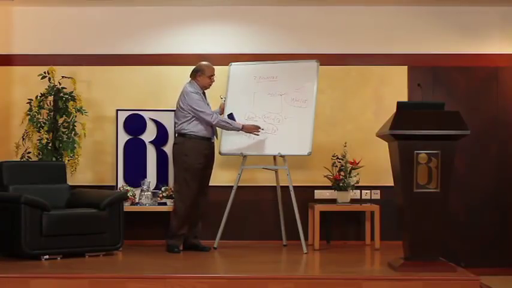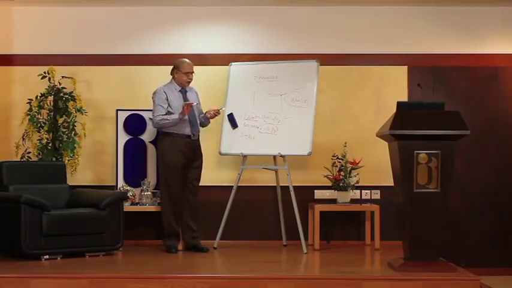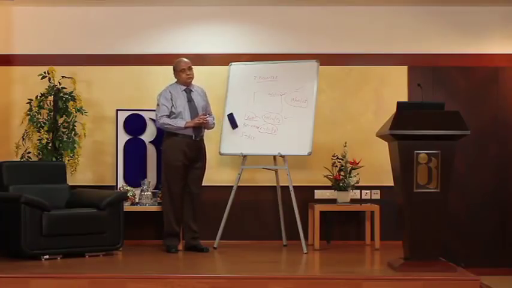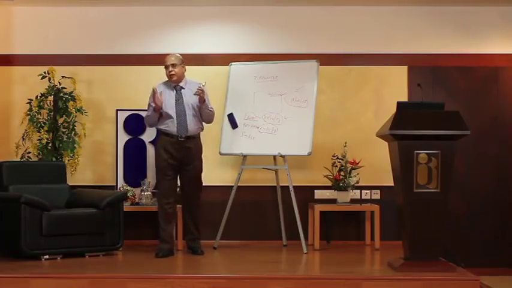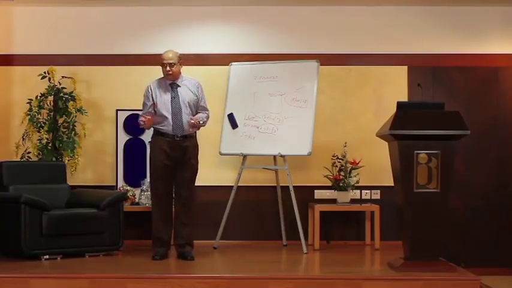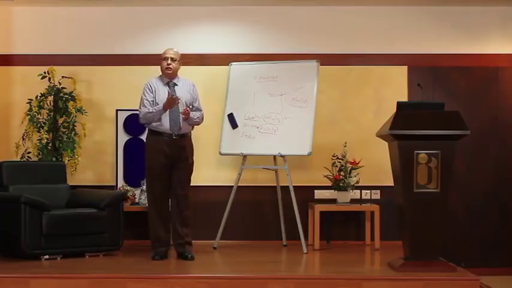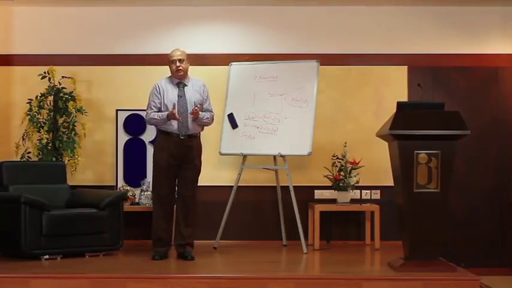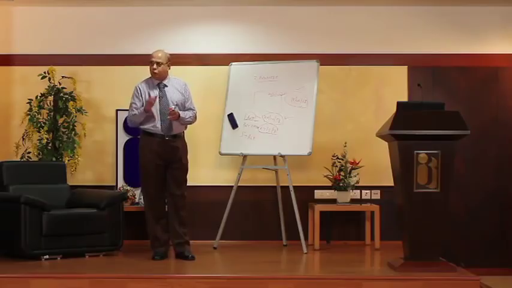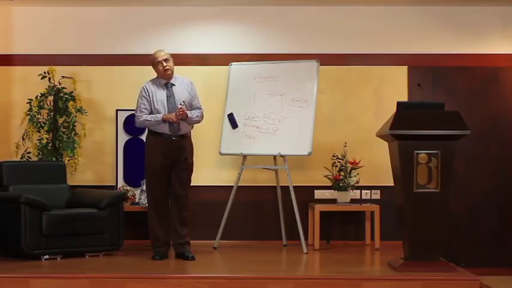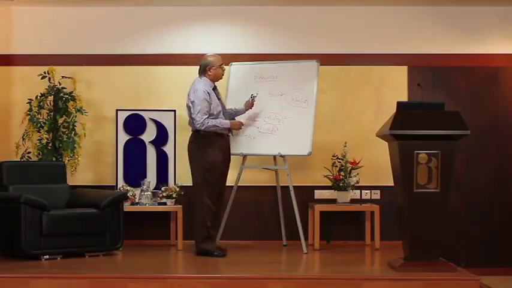A post-dated check is not valid for the simple reason, as we have already seen, that the account is a contract between the banker and the customer. The particular customer may die. That means the contract comes to an end. There is a possibility, maybe remote, that there could be a garnishee order. Tomorrow it comes, and today the banker makes the payment on a post-dated check. Then you will obviously not be able to make the payment to the court. There could also be a possibility that he gave a stop payment order after issuing the post-dated check, before it is received. So the banker has to be very, very careful about all these things.